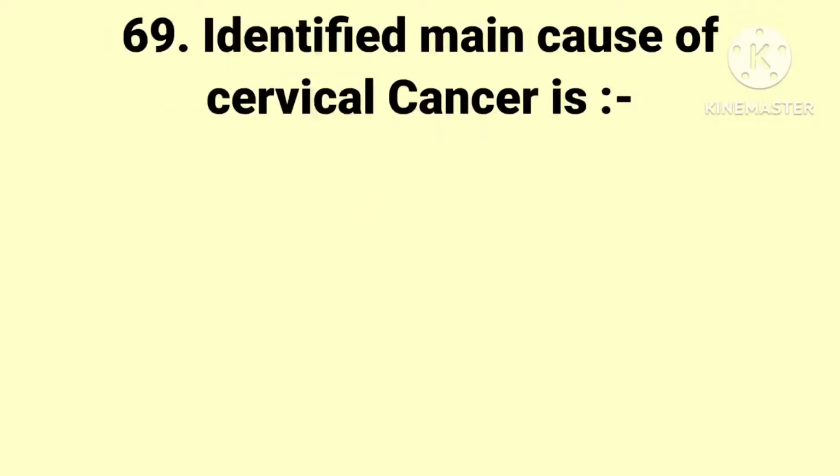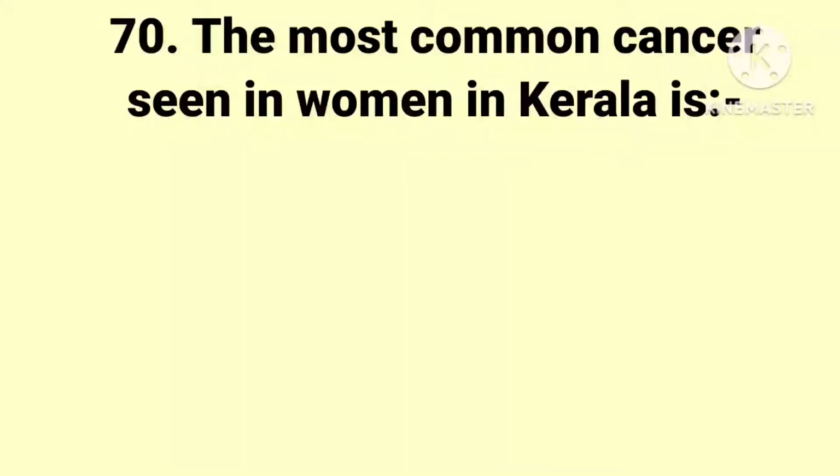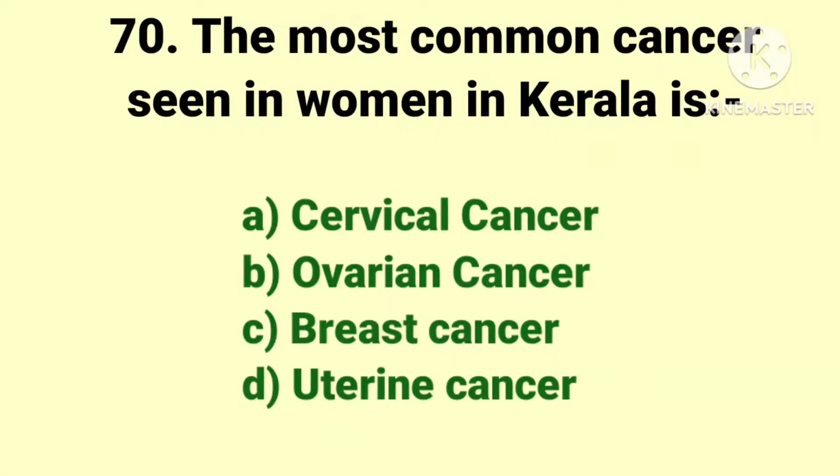The next question. Identified main cause of cervical cancer is? The options are DNA mutation, age, human papilloma virus, and lifestyle practices. And the answer is human papilloma virus. The next question. The most common cancer seen in women in Kerala is? The options are cervical cancer, ovarian cancer, breast cancer, and uterine cancer. And the answer is breast cancer.